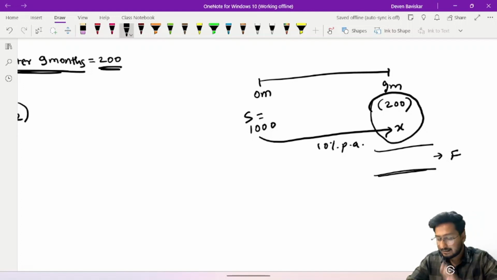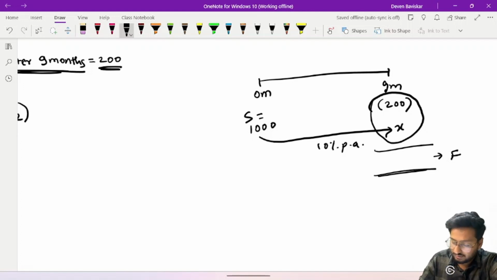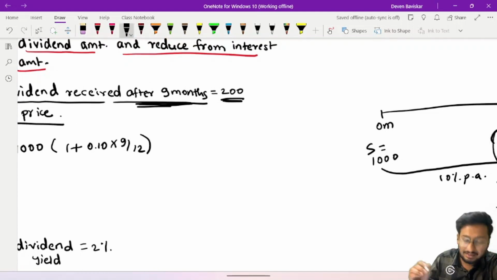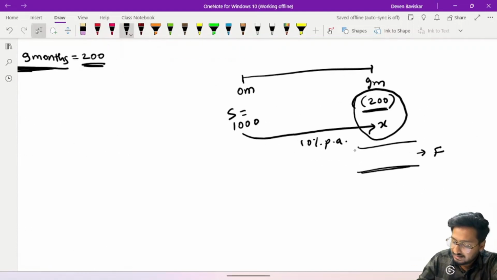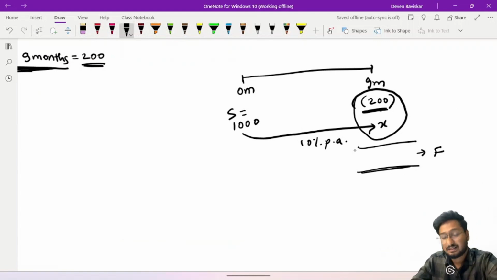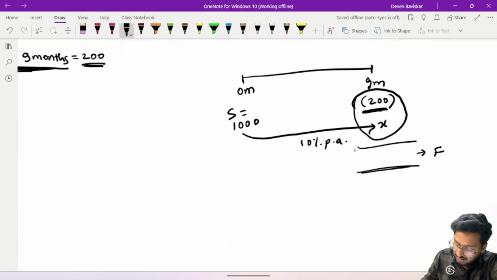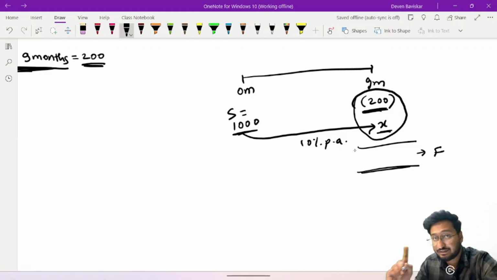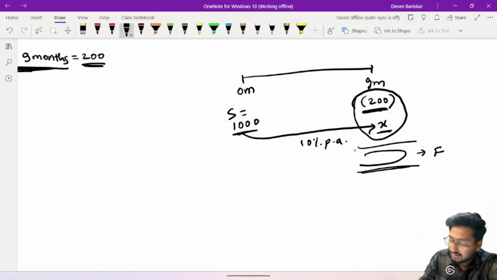Okay. Understand this. What I have said is 200 they have given in the question. It is received after 9 months. So let's take it up to be received at the 9th month point. Now the spot price we have as 1000, we are going to cost of carry it to 9th month. Let's say it comes to x rupees. Now 200 rupees is to be deducted at the 9th month because it is received there. So the net amount that comes up here will be your futures price.